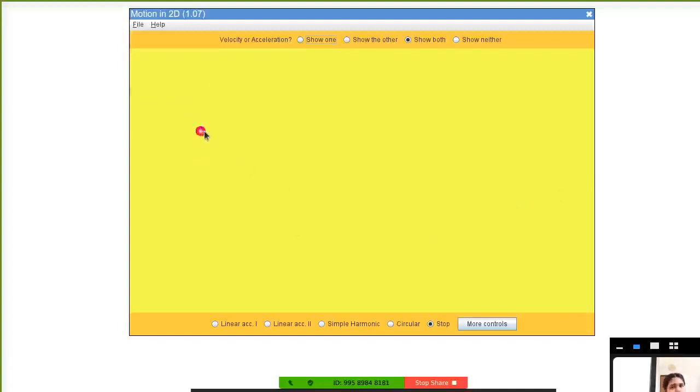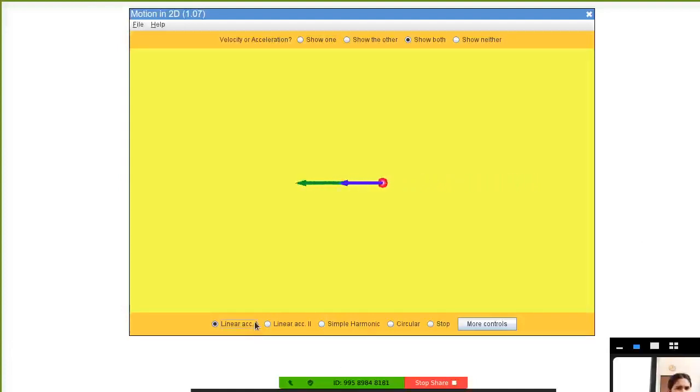ये देखो, if I am applying force, it moves and then stops. Okay, let's say linear acceleration. It moves in the direction of force, accelerates, stops.